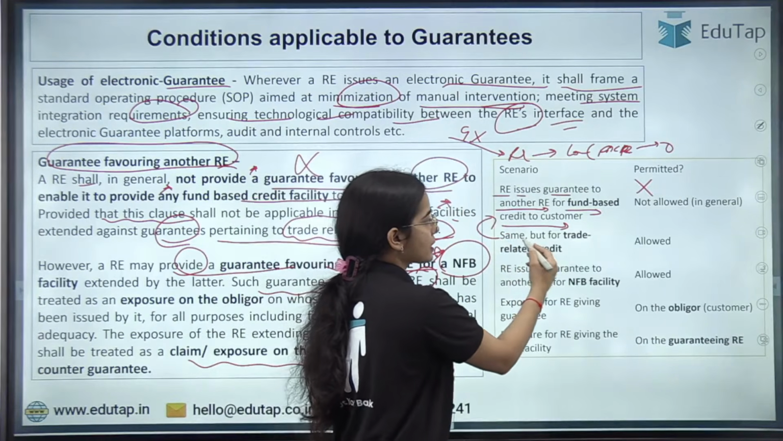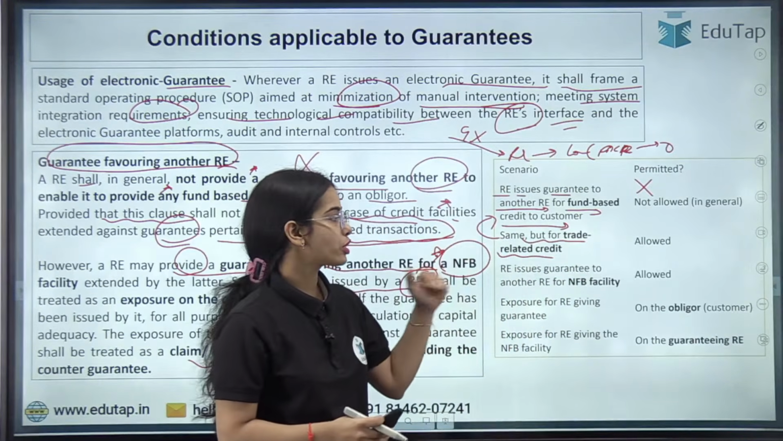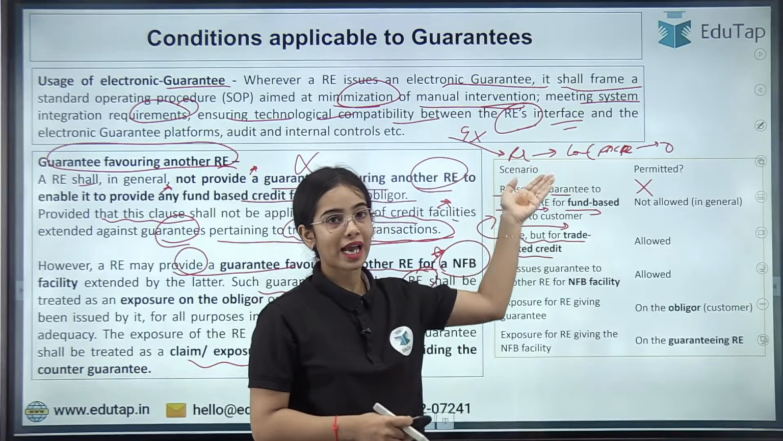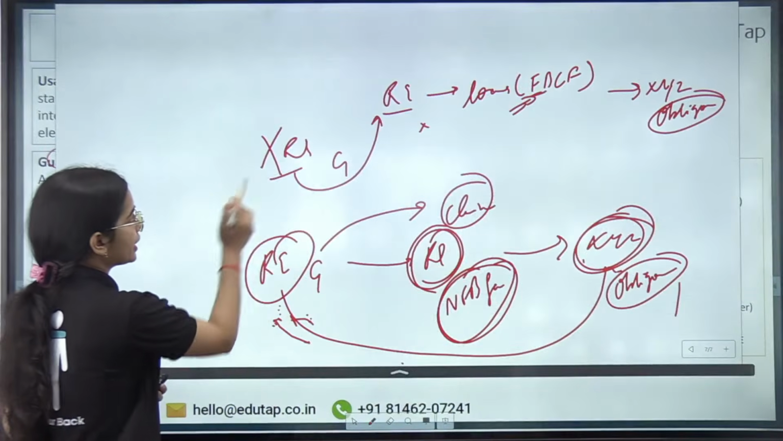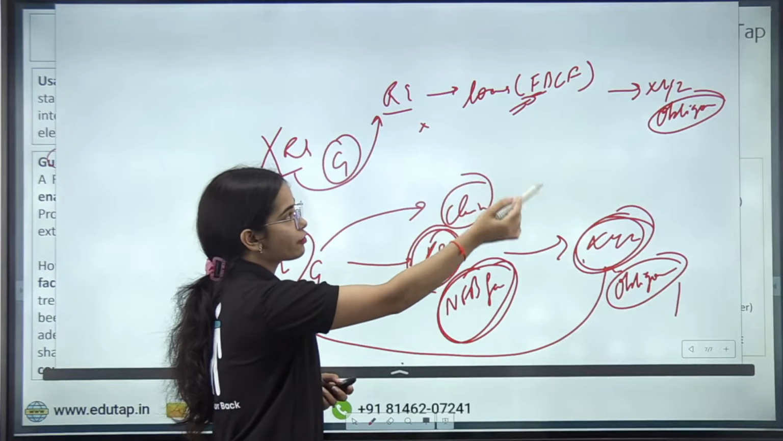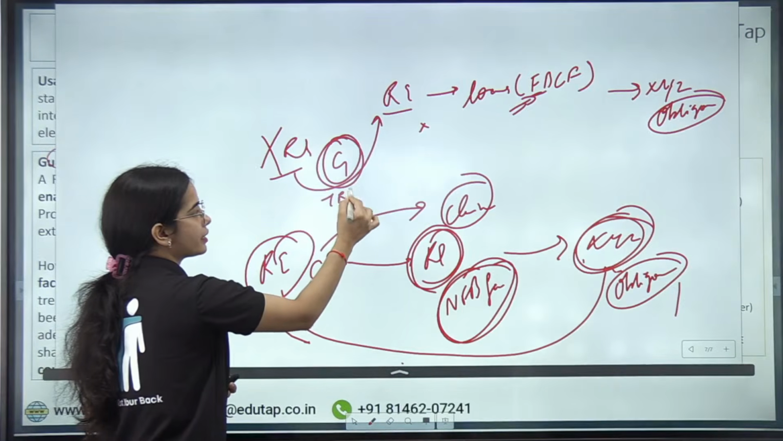The same is allowed for trade related credit. For trade related transactions, this kind of guarantee is allowed. So basically, the regulated entity cannot provide a guarantee to another regulated entity for a fund based credit facility, but this kind of guarantee is allowed for trade related transactions.